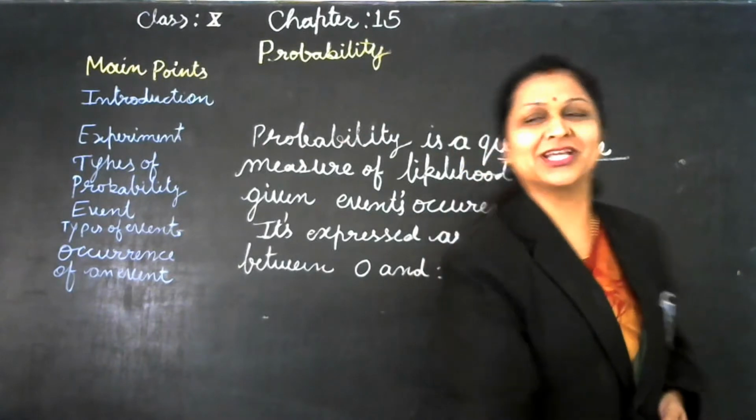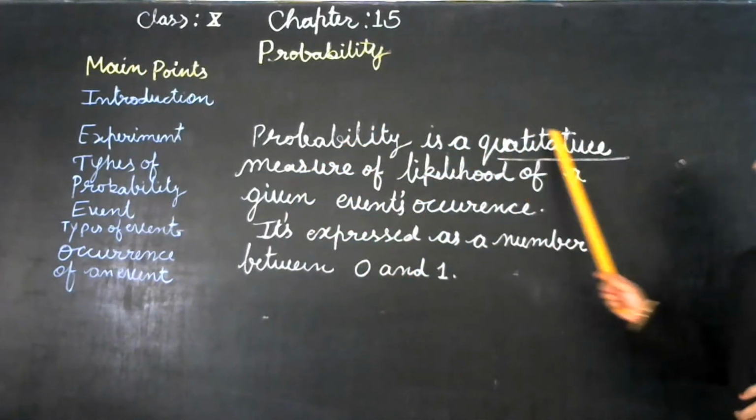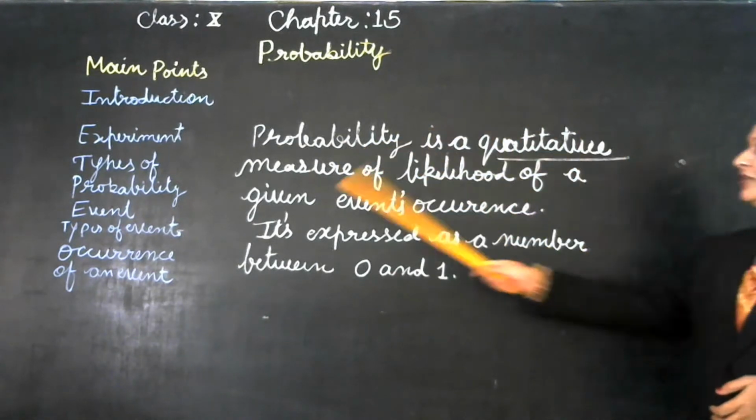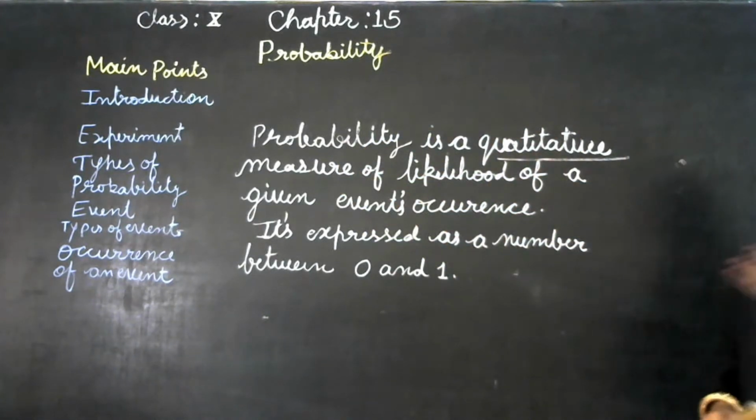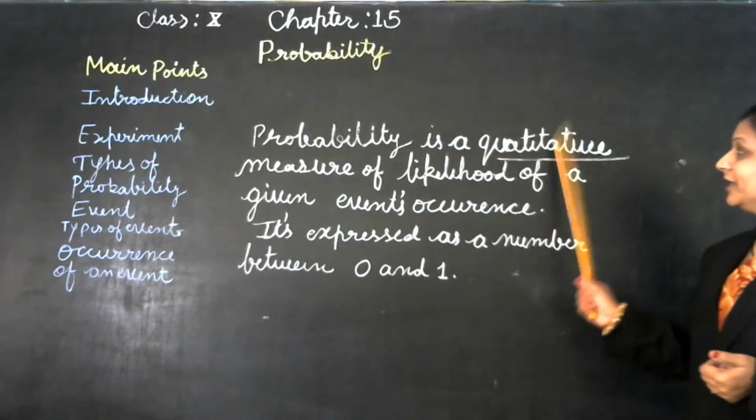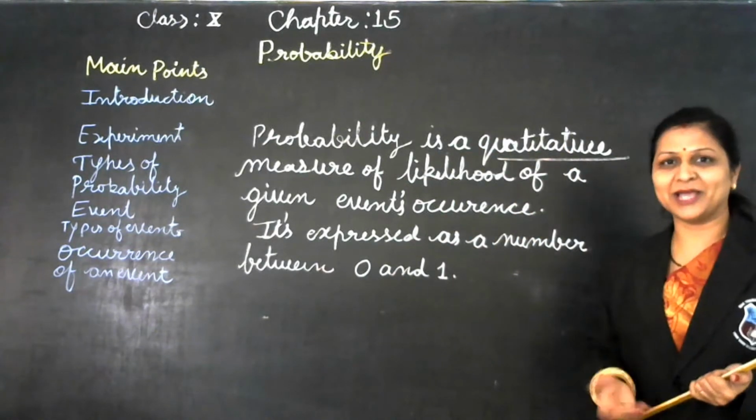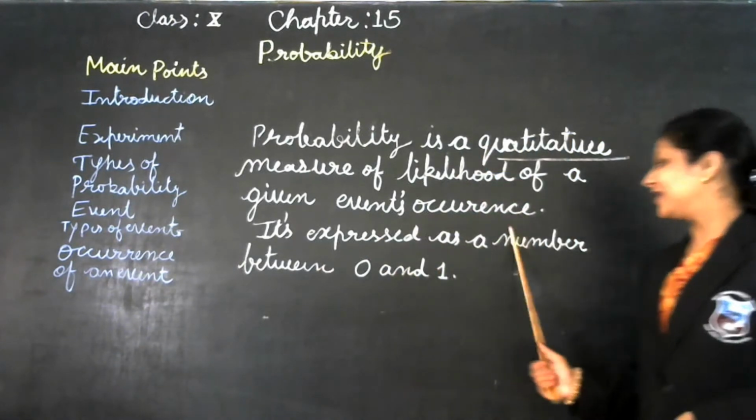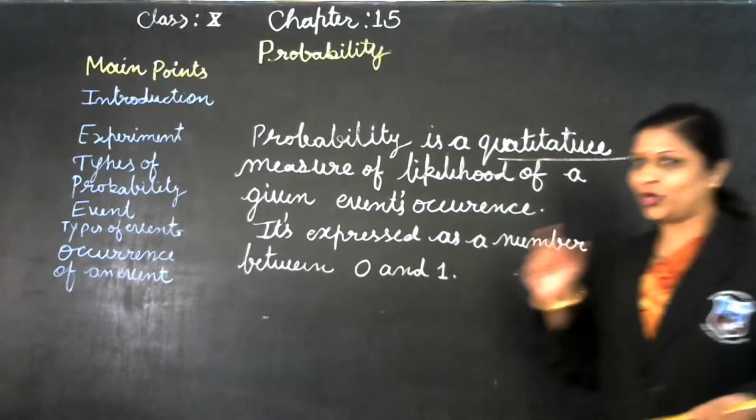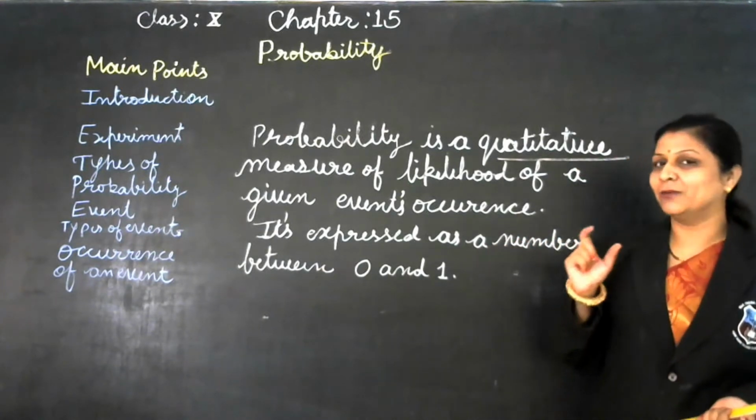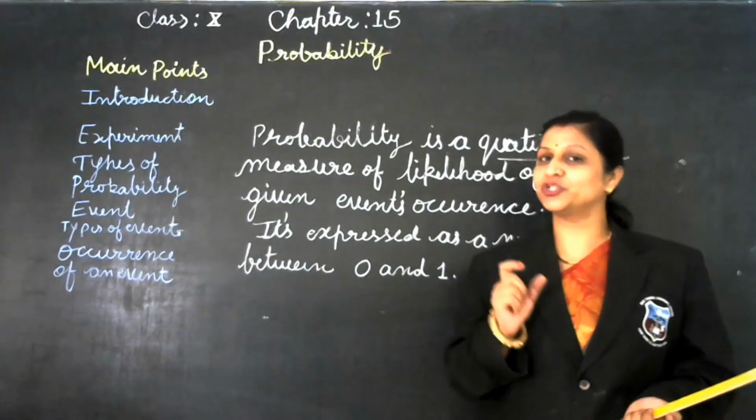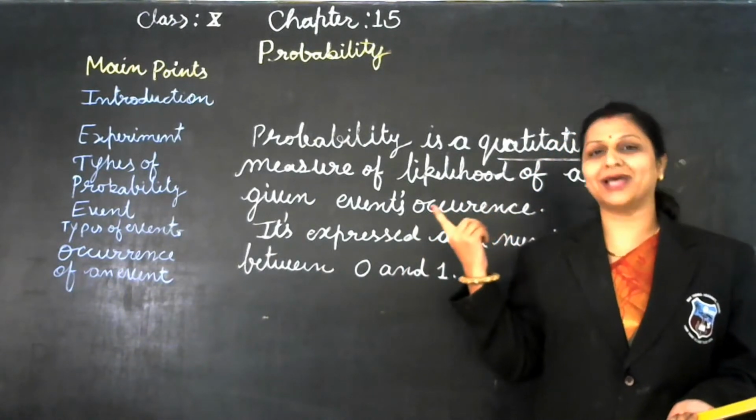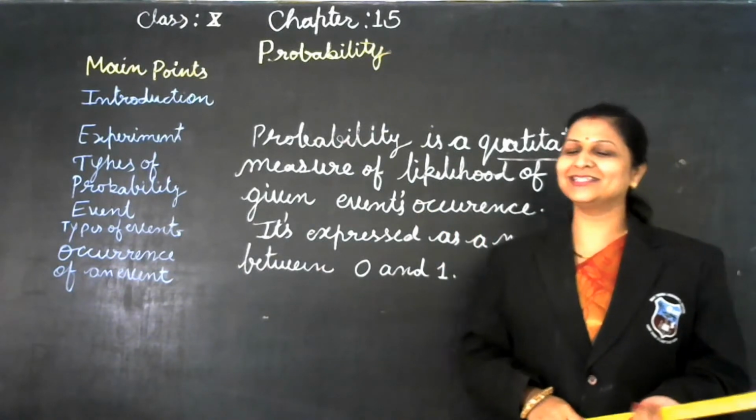So by definition we can say that probability is a quantitative measure of likelihood of a given event's occurrence. The events that occur, if we express them in quantity, that is called probability. It is expressed as a number between 0 and 1. Remember that probability is always between 0 and 1. Not less than 0, not more than 1. So that is probability.